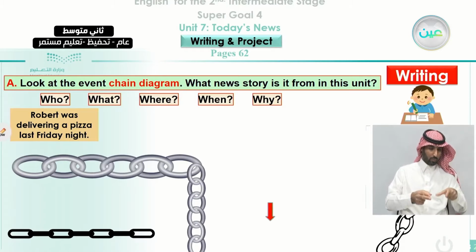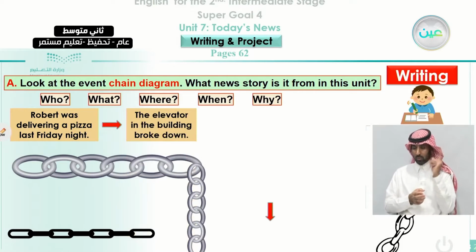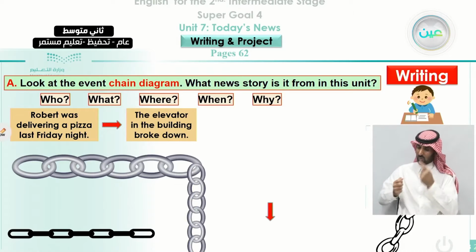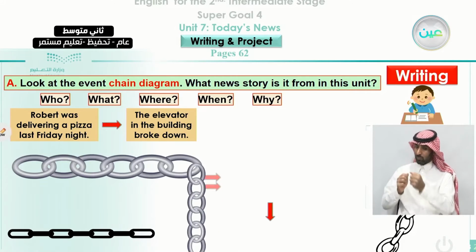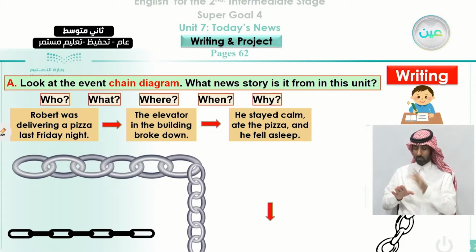So we started with Robert was delivering a pizza last Friday night. What happens next? We can tell the elevator in the building broke down. When he got inside, the elevator broke down. What happened next? He stayed calm, ate the pizza, and fell asleep.